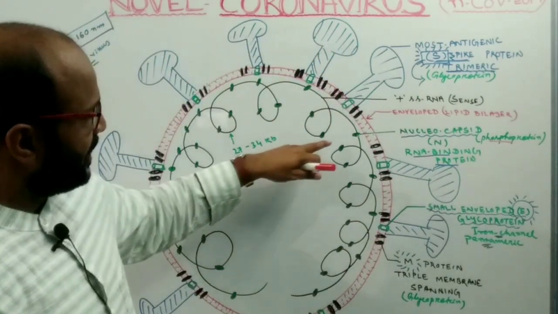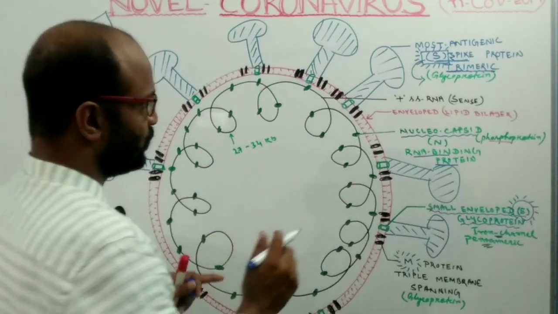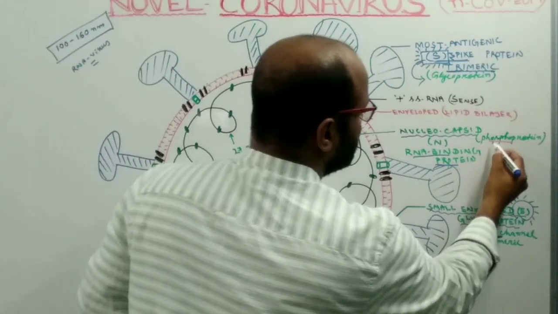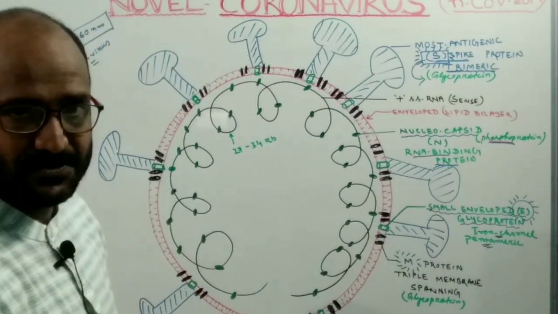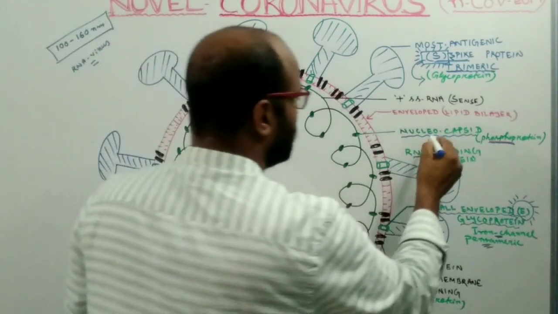This bead-like binding protein is known as the nucleocapsid. It is a phosphoprotein, because protein and phosphate are both there. That's why it is known as the phosphoprotein or the N protein.